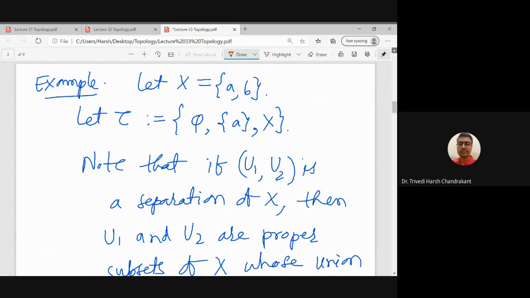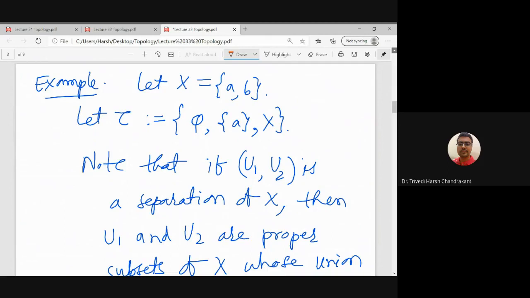So this continuity is mainly checking the inverse image of an open set is open. So now in this example, what we want to show, the question is again the same: I am given a topological space X with this topology tau, and with respect to this topology, whether this topological space X is connected or not.